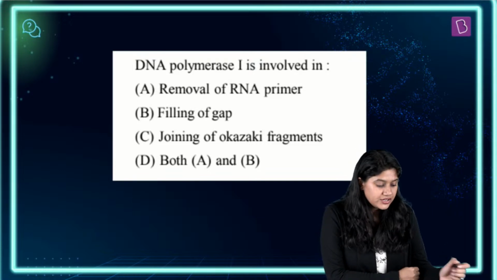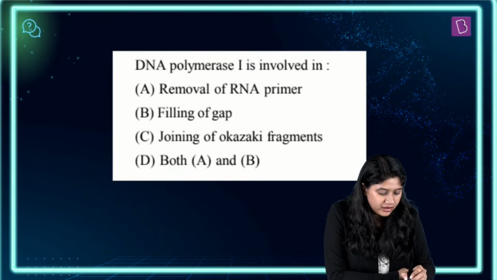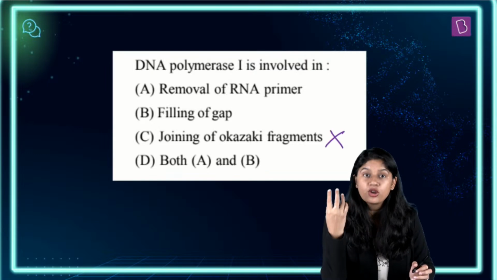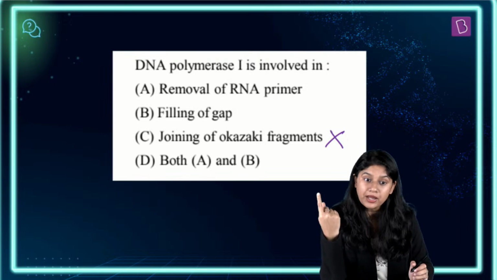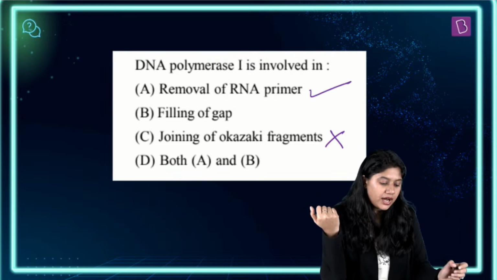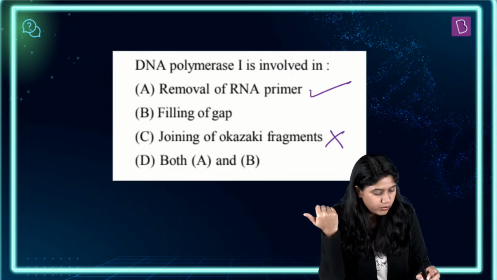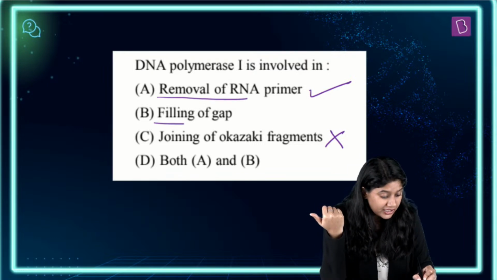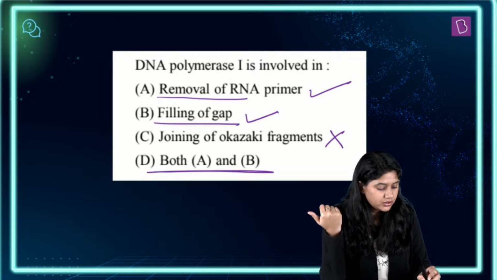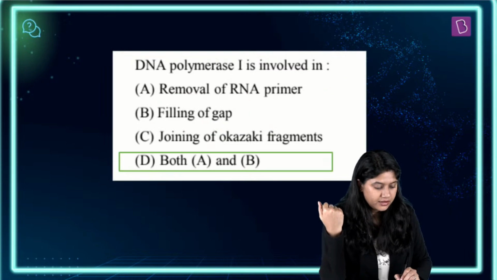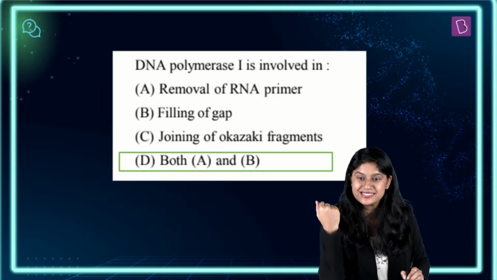Very good. So see, joining of the Okazaki fragments, definitely it's not a job or the function of the DNA polymerase 1, right? Removal of the RNA primer, definitely it's doing, बिल्कुल वो कर रहा है, right? Removal of the RNA primer and filling of the gaps also. So both A and B. Clear everyone? Both A and B we have the answer.